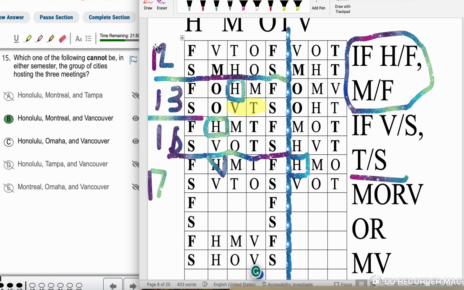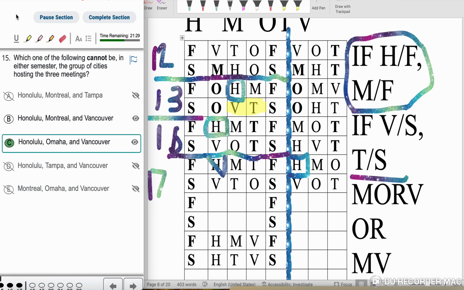So for this one, I copied down the B, HMV for fall, and HOV for spring. Now I needed a T, and according to the rules, if V is in spring, T is going to be in spring. So right away, that makes me adjust the HOV, so that's not going to be allowed. So that way I know for a fact, since it's not allowed, it cannot be true. Answer C, HOV. So this is for game 3.